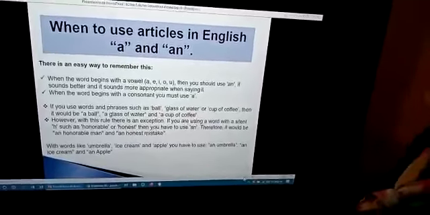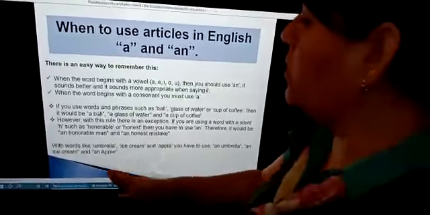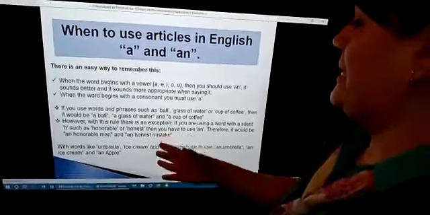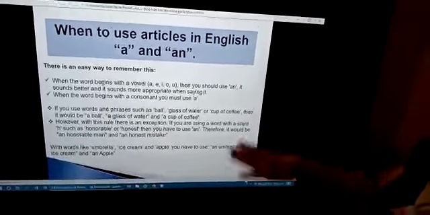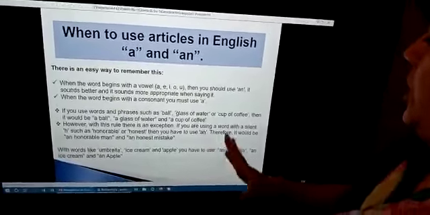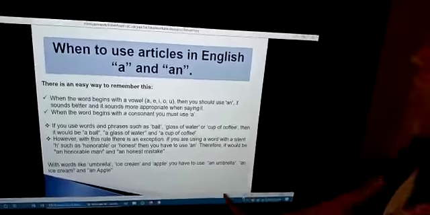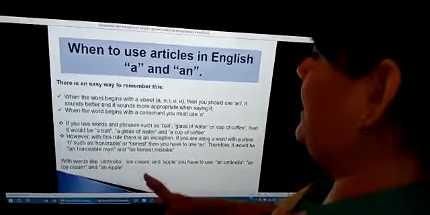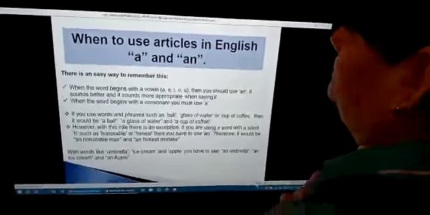Look at right here. With words like umbrella, ice cream, and apple, you have to use an umbrella, an ice cream, and an apple. Okay?